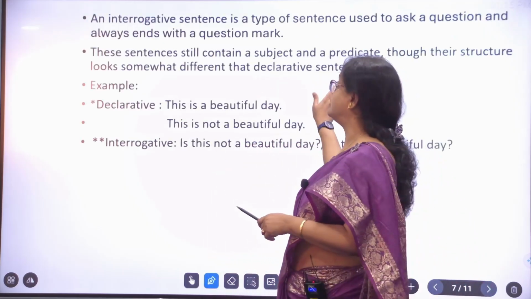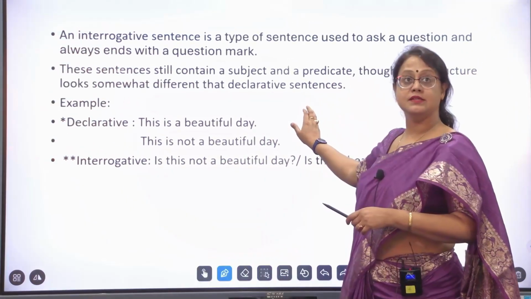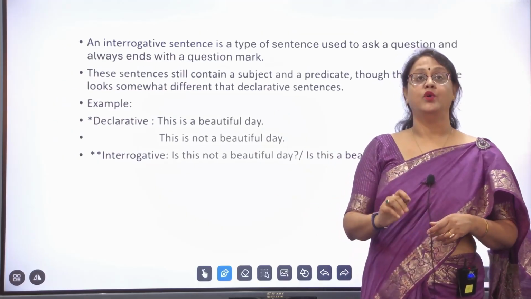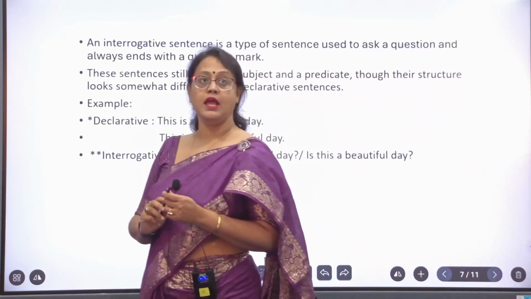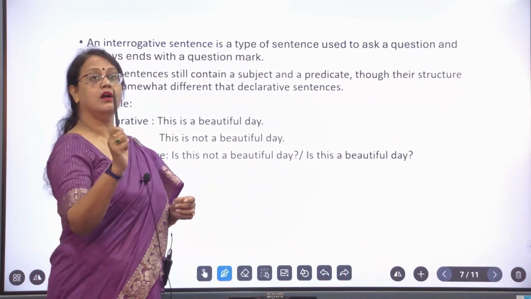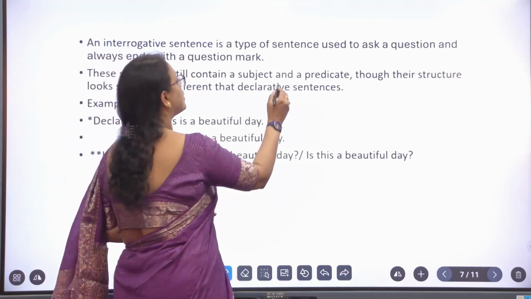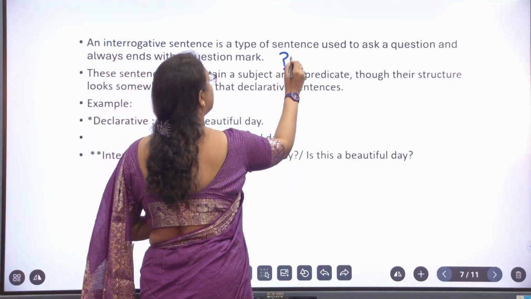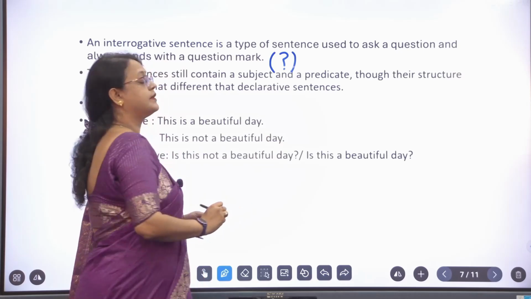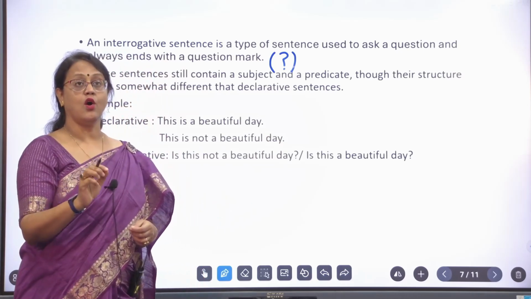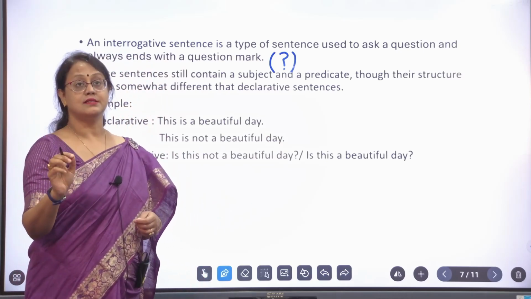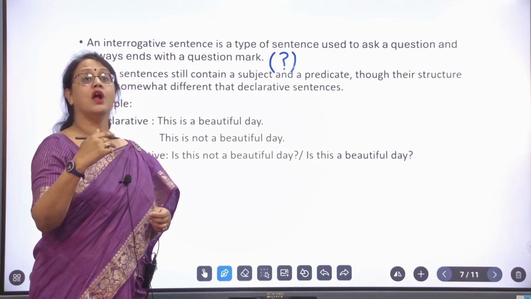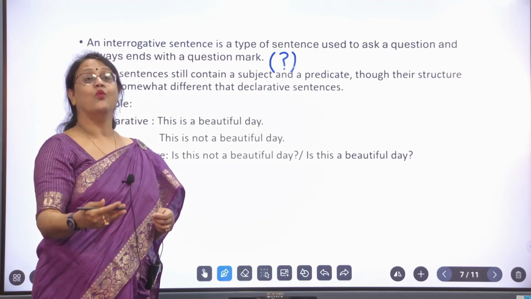As you can see on the board, an interrogative sentence is a type of sentence which is used to ask a question and always ends with a question mark. And what is a question mark? This is a question mark. This is the characteristic of a sentence which would ask some questions. What is your name?